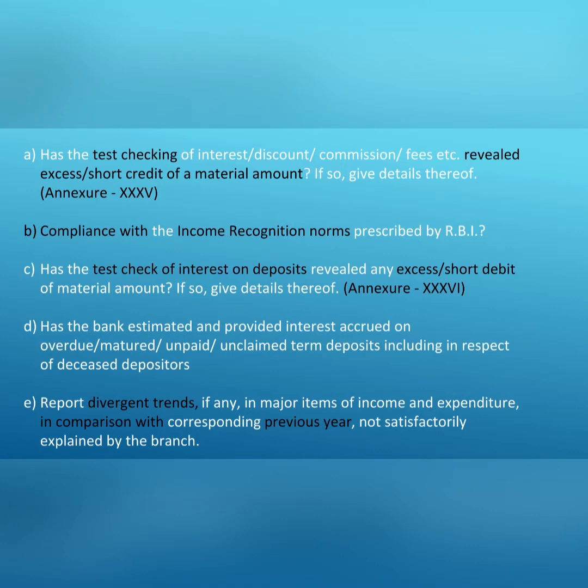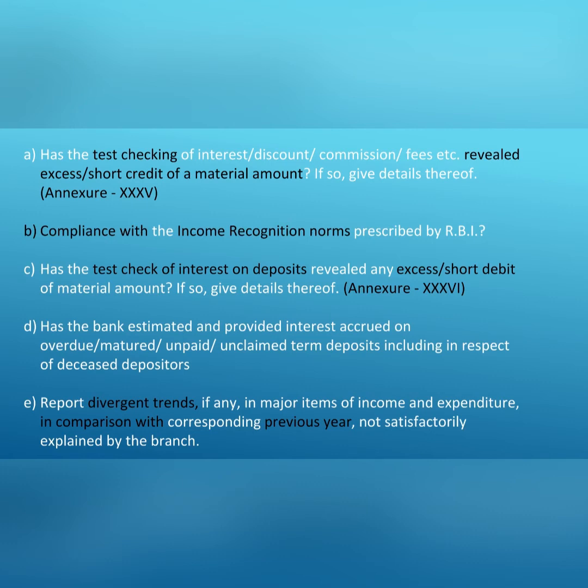This part asks about various issues. Firstly, excess or short credit in income accounts of the bank, like interest, commission, discount, etc. If during our test check we find any such thing, then we need to report under Annexure 35. Secondly, excess or short debit in interest of deposit accounts. If we find any such debit in our test check, then that has to be reported under Annexure 36.